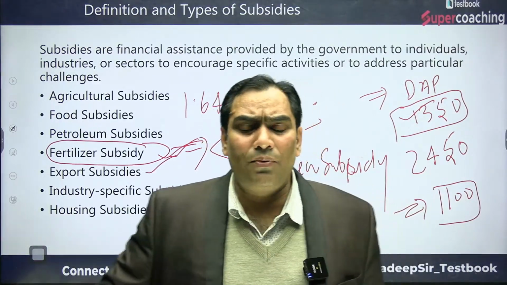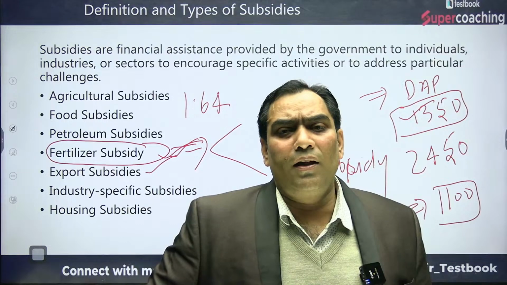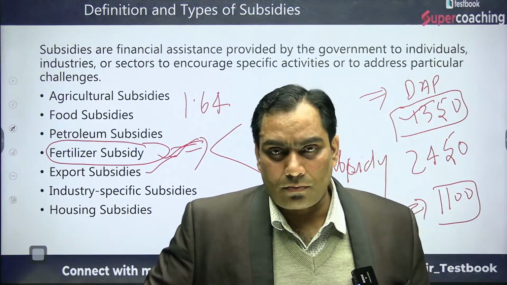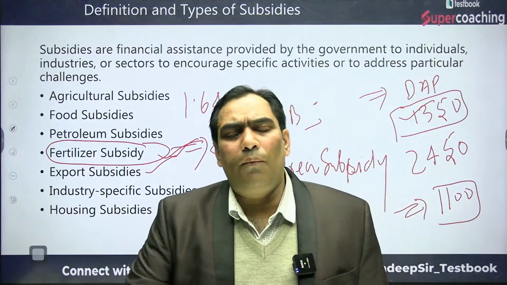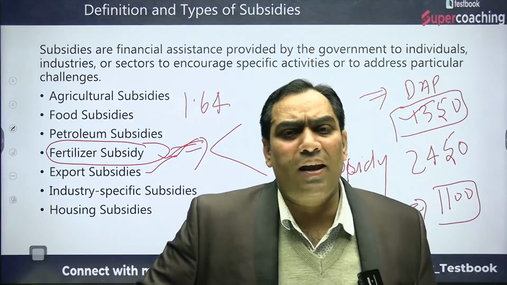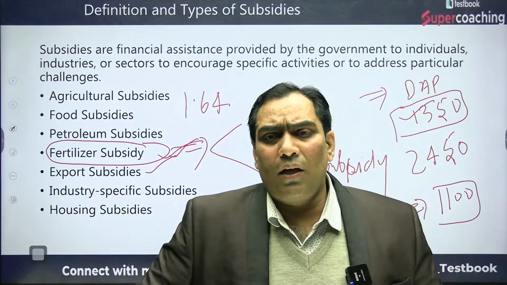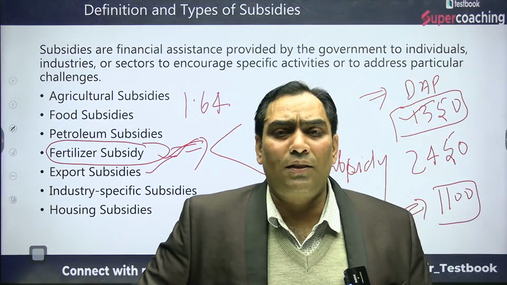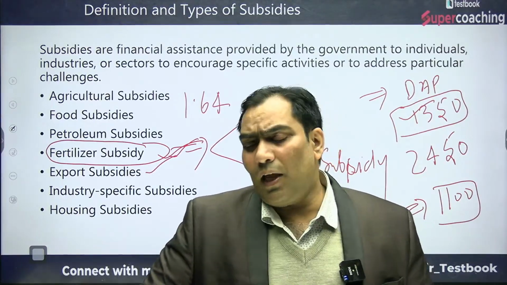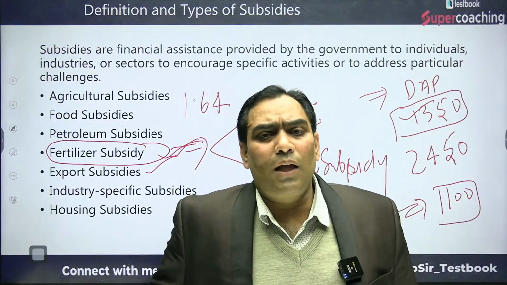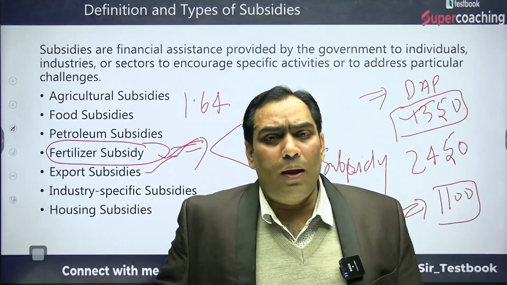Industry specific subsidy: the government of India is also providing industry specific subsidy as well, like the subsidy to the textile industries. That means the government of India is providing subsidies to the MSMEs, because we have to accept this reality that MSMEs cannot compete with the MNCs.